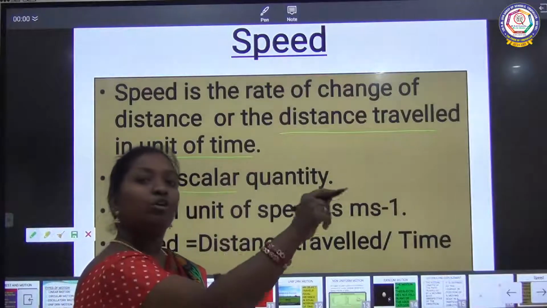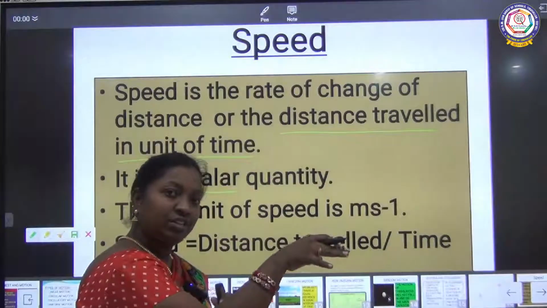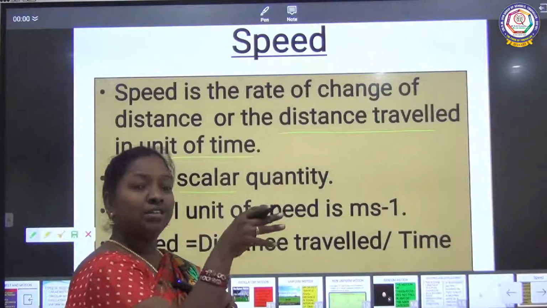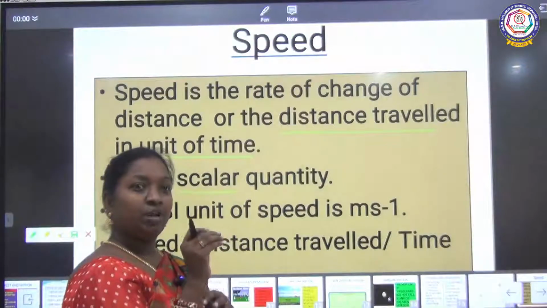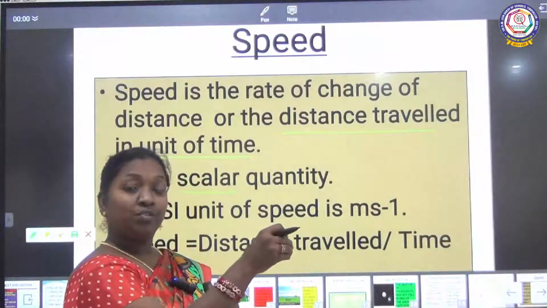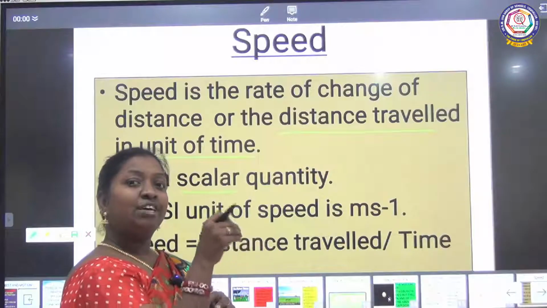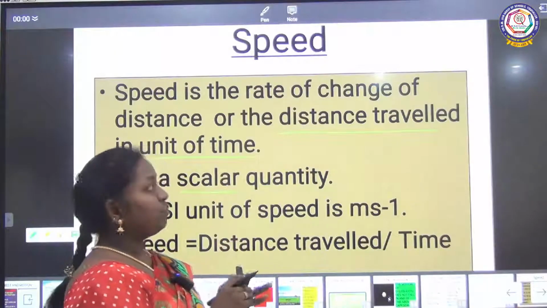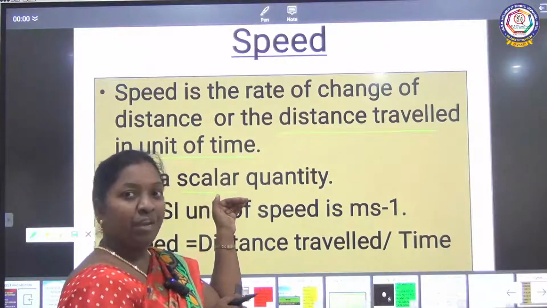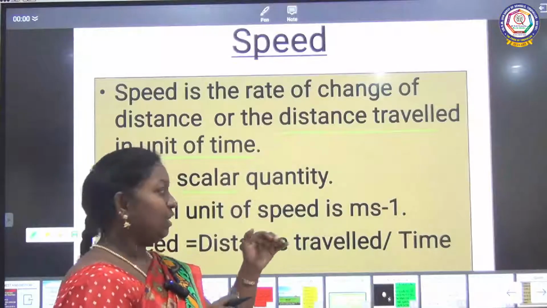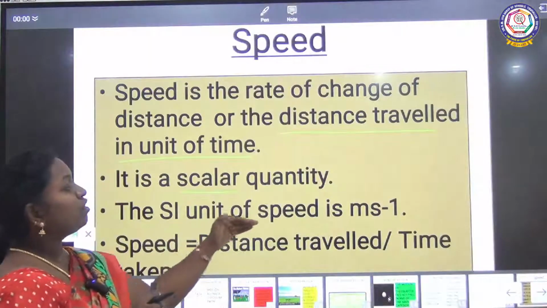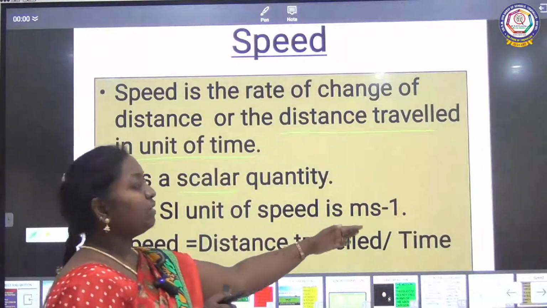In 1 hour, how many kilometers has the person reached? It will show you how fast. If 1 kilometer is covered in 10 minutes, that shows how fast the person has moved. So it will tell you fast or slow. With respect to distance and the time taken, this is called speed. The SI unit of speed is meter per second. It is represented by distance travelled divided by time. Distance is measured in meters and time in seconds. So the SI unit of speed is meter per second.